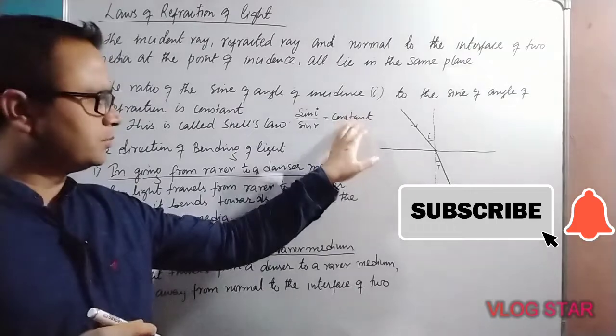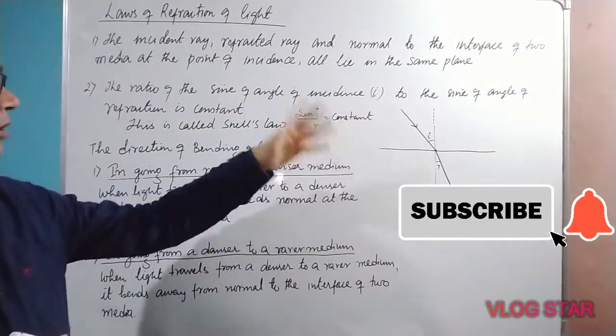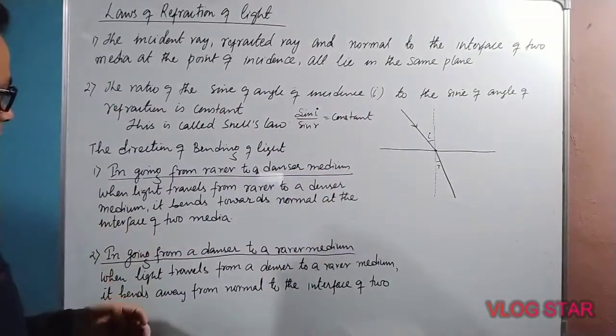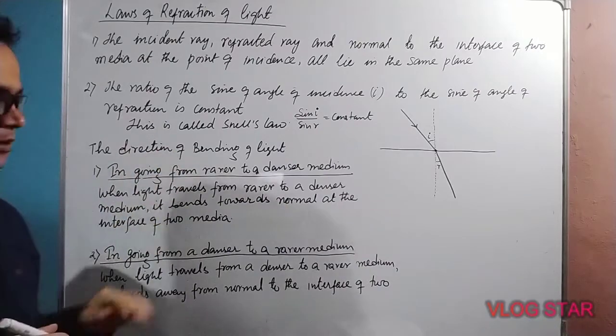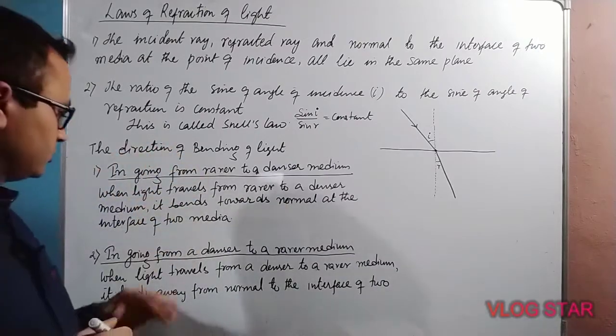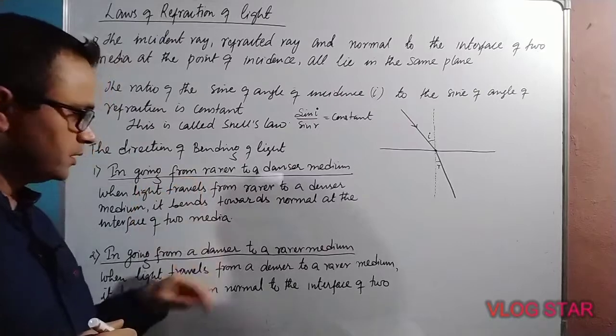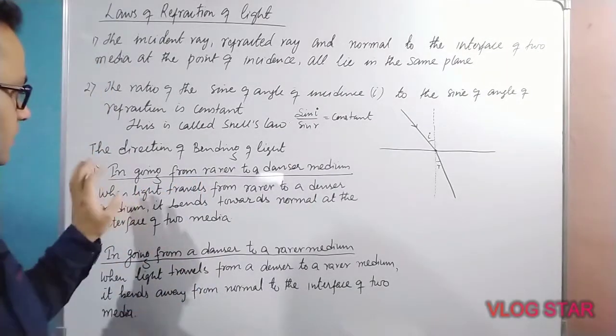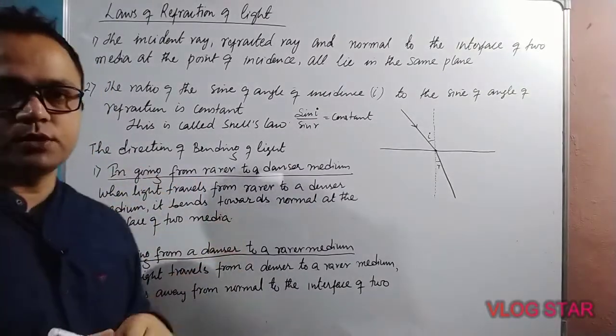Now before going to the topic refractive index, first we must know the direction of bending of light. There are two cases. Number one case is light going from rarer medium to denser medium.